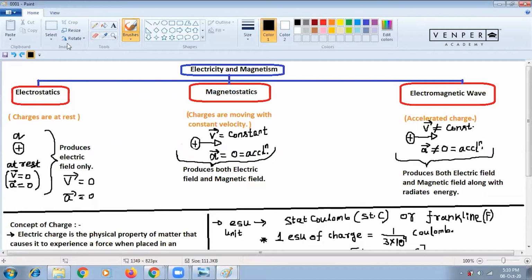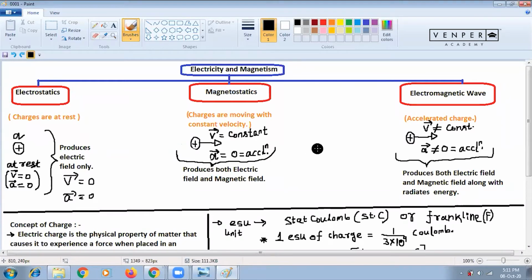Now come to the third one. The third one is electromagnetic waves. It is basically an accelerated charge. That means the charge is not moving with constant velocity; the charge is accelerating. Accelerating means the velocity is changing with respect to time. But here velocity is constant. What does constant velocity mean? If it is 5:10 p.m., then at 6:10 p.m. the velocity is also the same, and at 7:10 p.m. also the velocity is the same. So that is a constant velocity with respect to time.